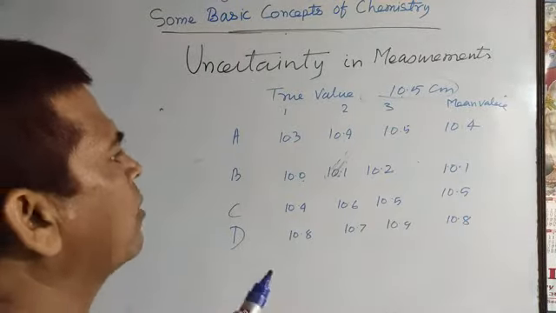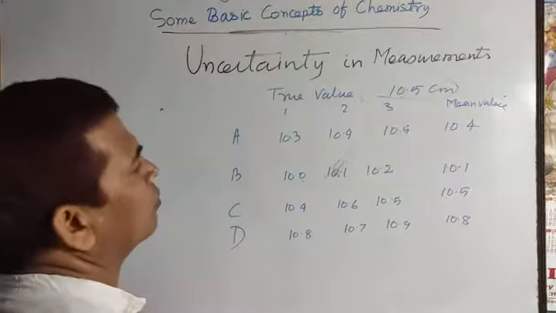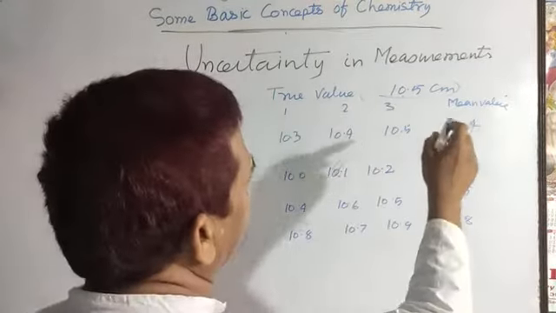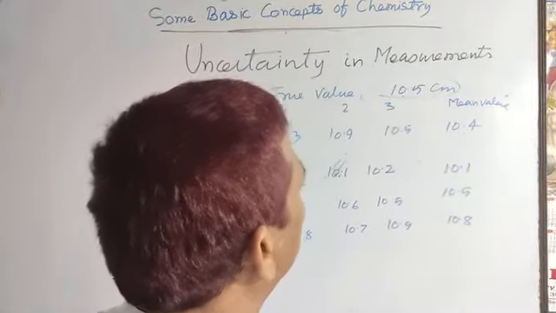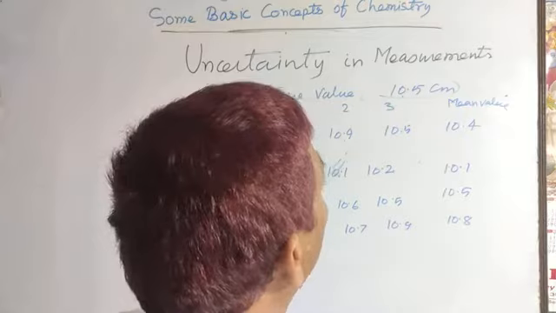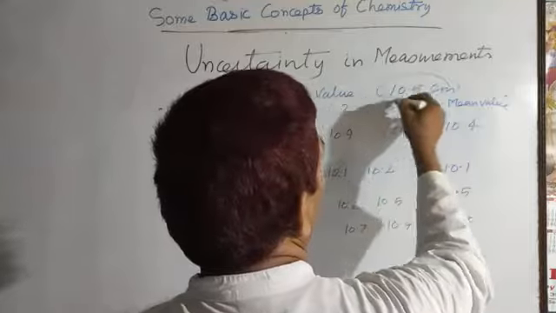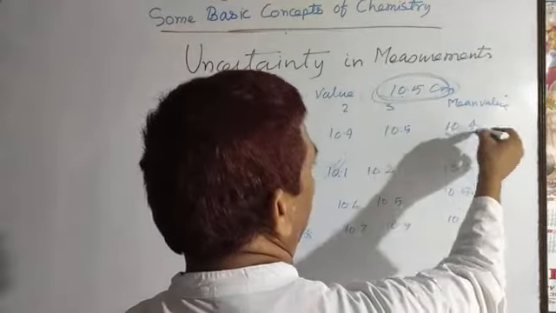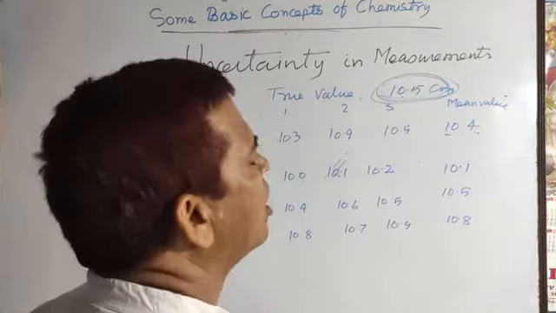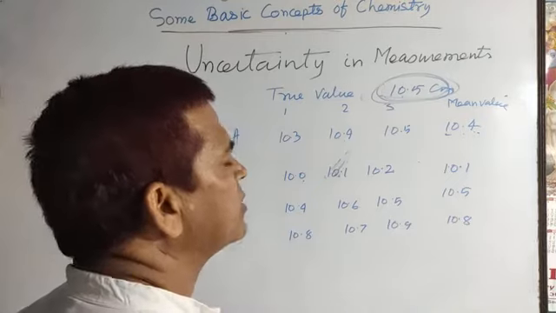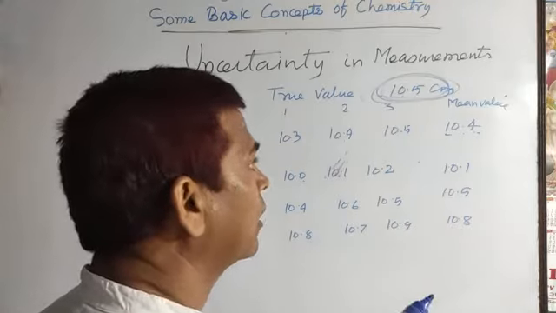You can say it is poorly precise and not accurate, because the true value here is 10.5 and the mean comes to 10.4, not exactly. So you can't say it is accurate, but it is nearer. So it is not so good precise and not so good accurate.